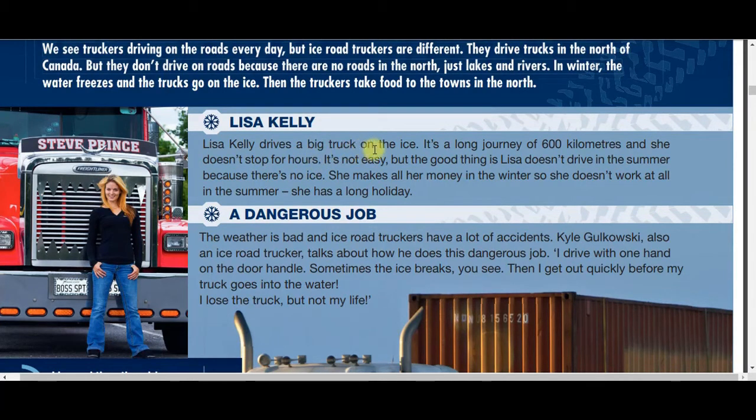What happens here? It's negative. When it's negative, the auxiliary is doesn't. Right? But why? Because we're talking about she. She doesn't stop. So stop is the verb, but doesn't stop is the negative of that verb. But why do we write doesn't and we don't write don't, like in this case here?